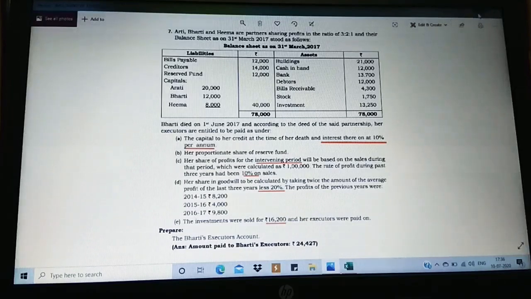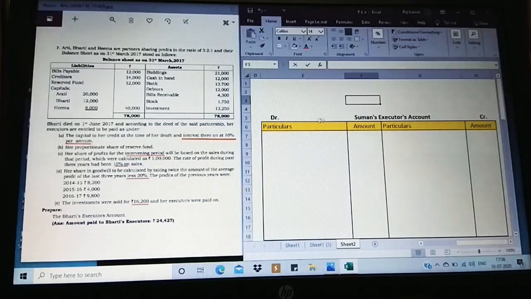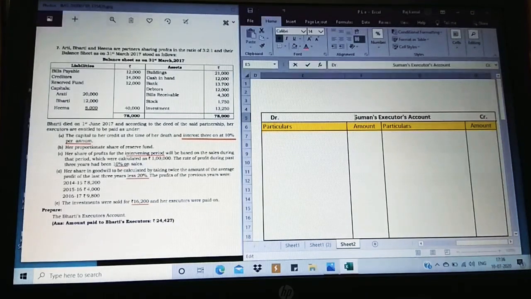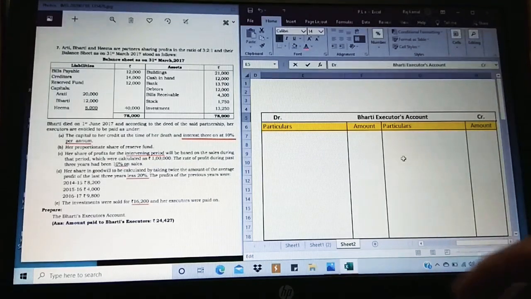So let me minimize it. Now observe, going for the solution, they have asked us to prepare executors account of Bharati. So I'm going to prepare Bharati's executors account as a heading.